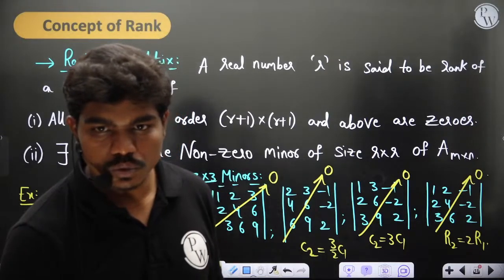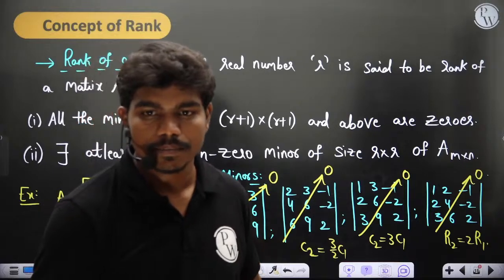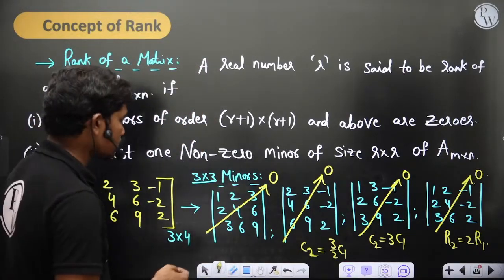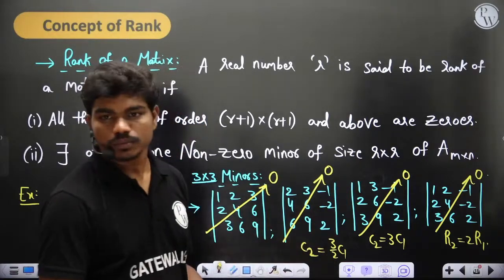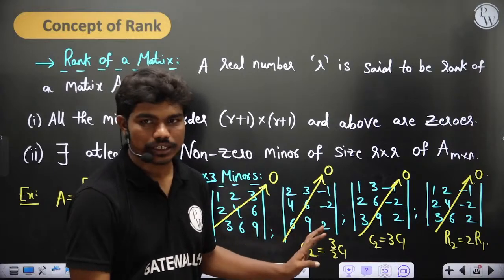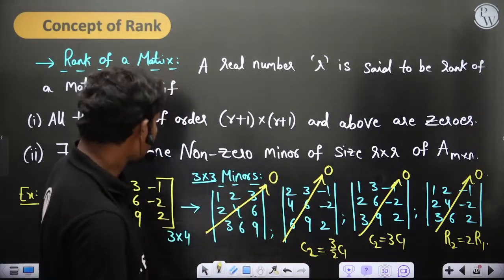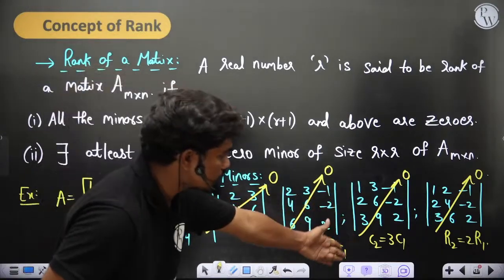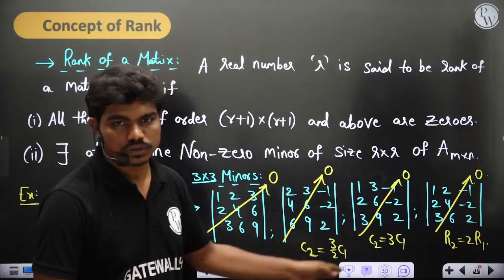R2 is equal to 2R1 for the second determinant. Yeah, of course, we can do that also. Correct, R2 is equal to 2 times R1. That can also be done because my main idea is to show you that it is 0. You can follow C2 or R2, whatever you want, no issues. Then R2 equal to 3R1 here, 2R1 here. R2 equal to R1 holds good for anything.